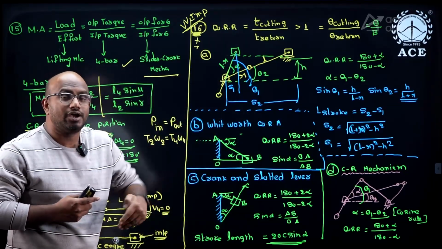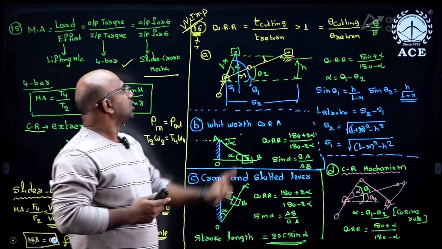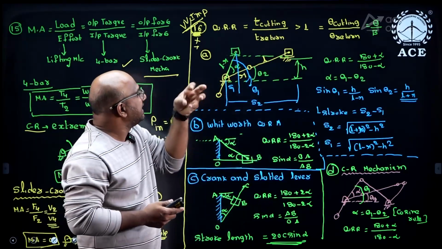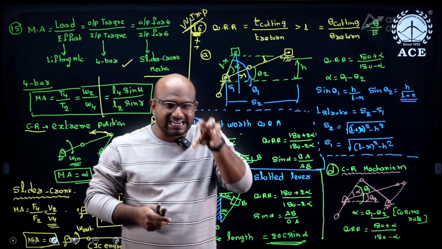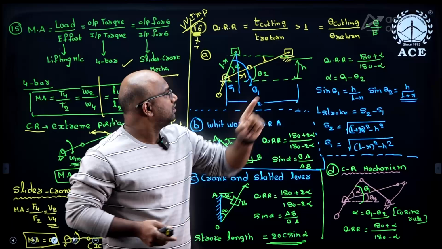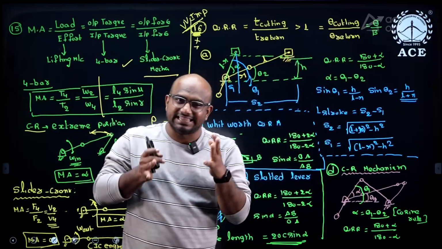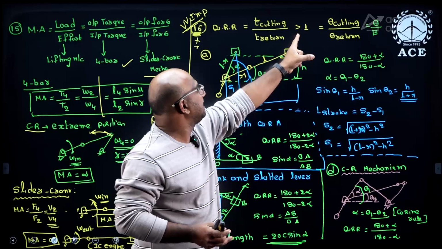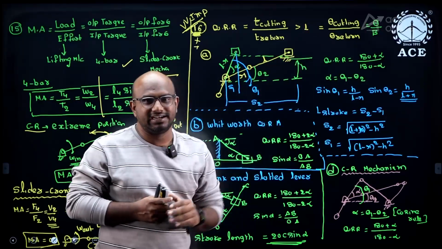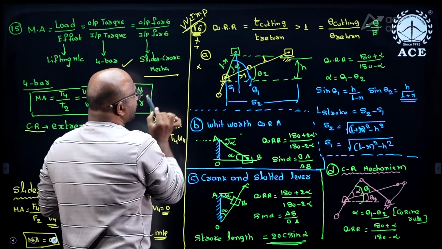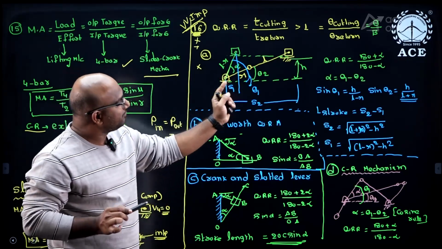Then they ask, what is the quick return ratio? Quick return ratio means cutting time by return time, which is exactly proportional to the angle turned in the cutting by the angle turned in the return. And this one is the offset slider mechanism. Please go through it.